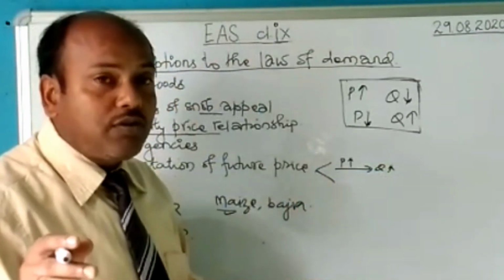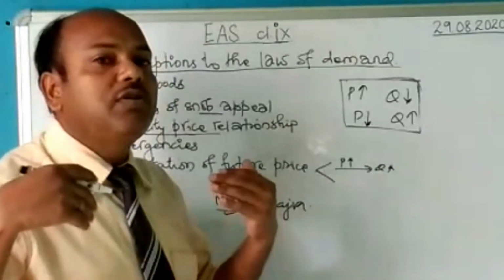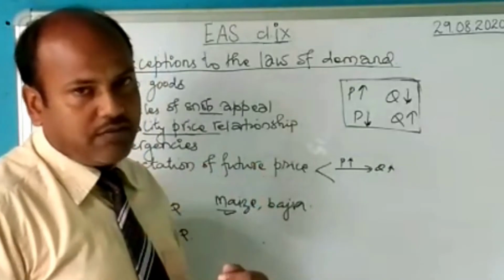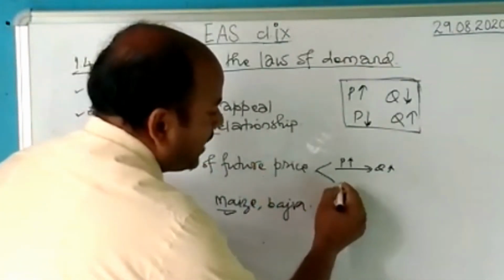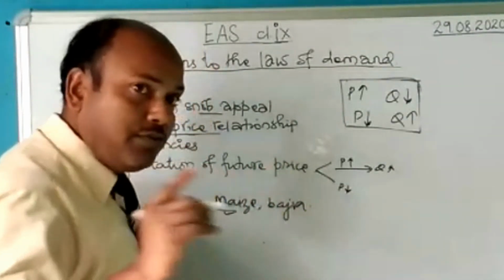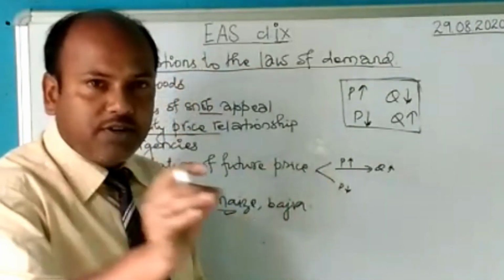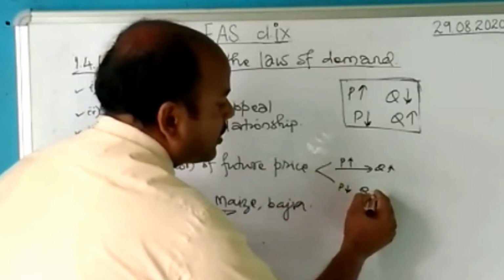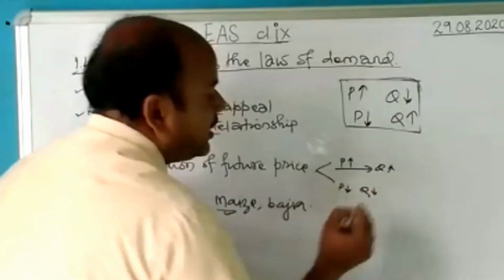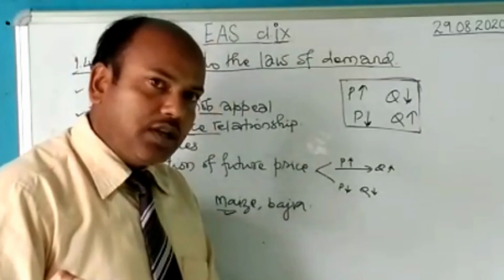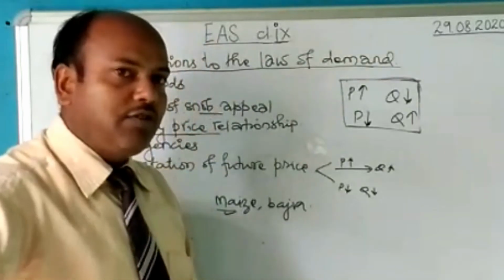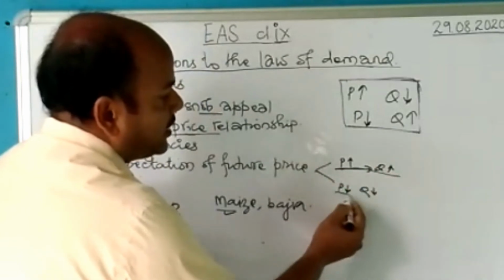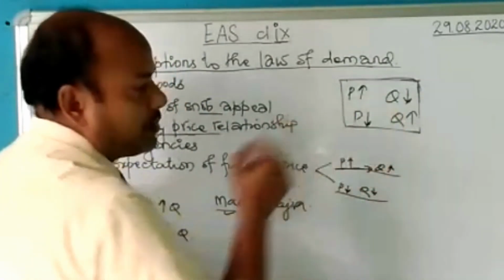So if you buy today, had you purchased in the future, you would probably have had to spend more. And if you expect a price fall in the future, if you feel that tomorrow the price of some commodity will fall, then today you will not buy the commodity. The quantity purchased will be less today. You will wait for tomorrow. You will allow the price to fall, and only then you will buy. That means the quantity will decrease. So price is increasing, quantity increasing; price is falling, quantity is falling. It is not following the law of demand.